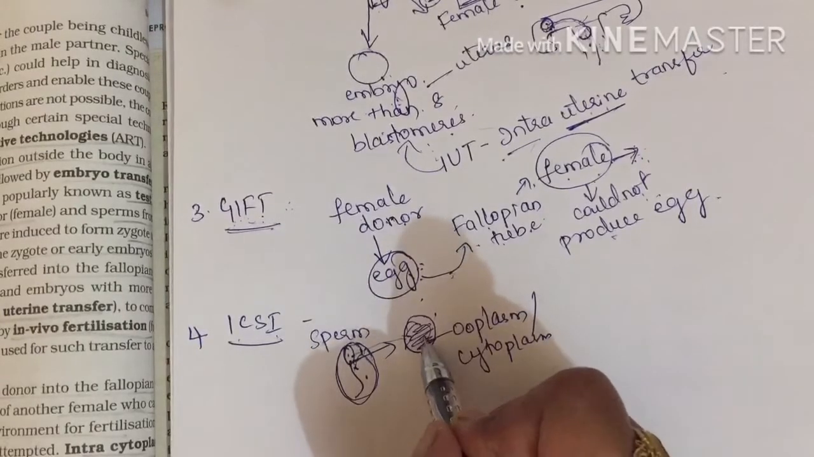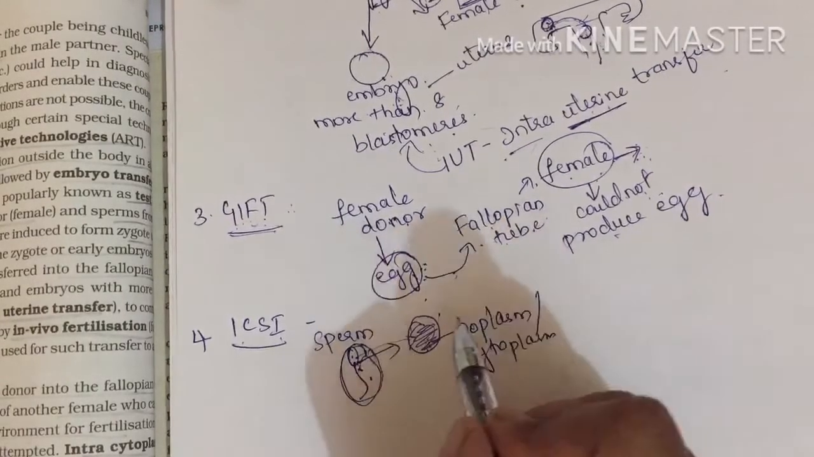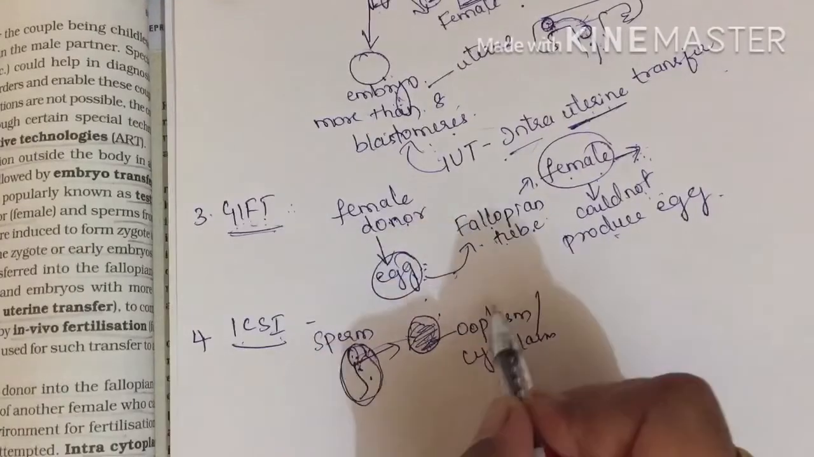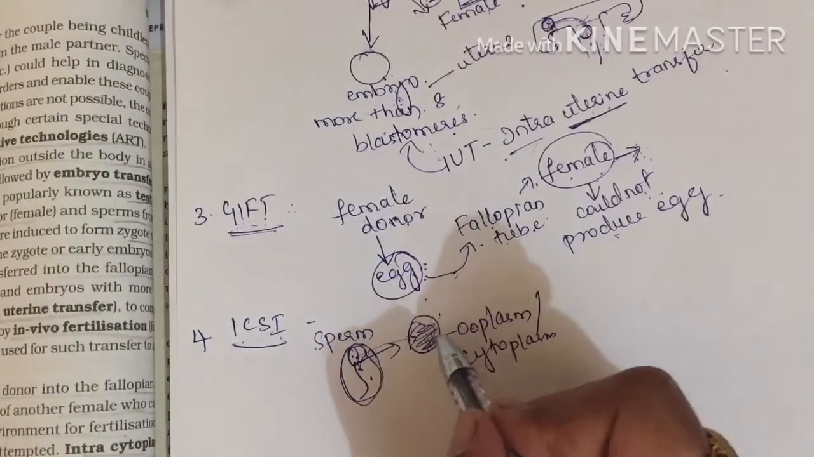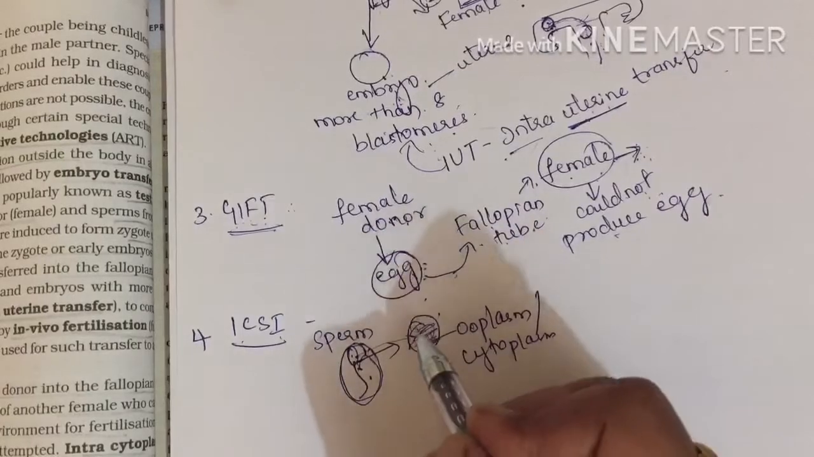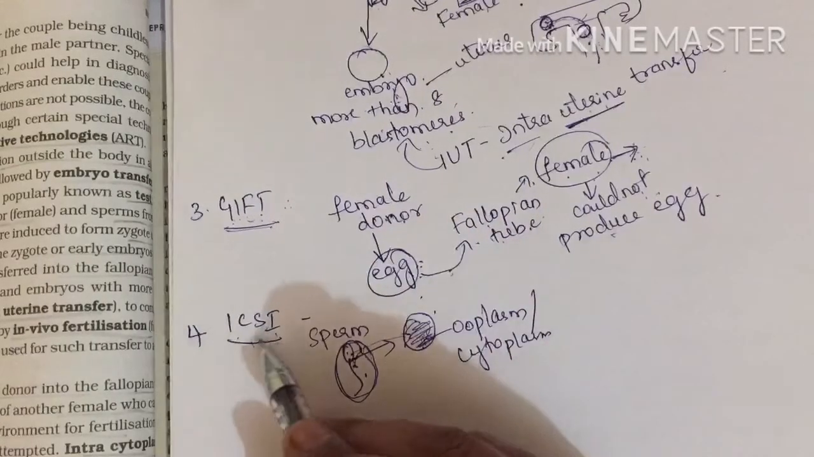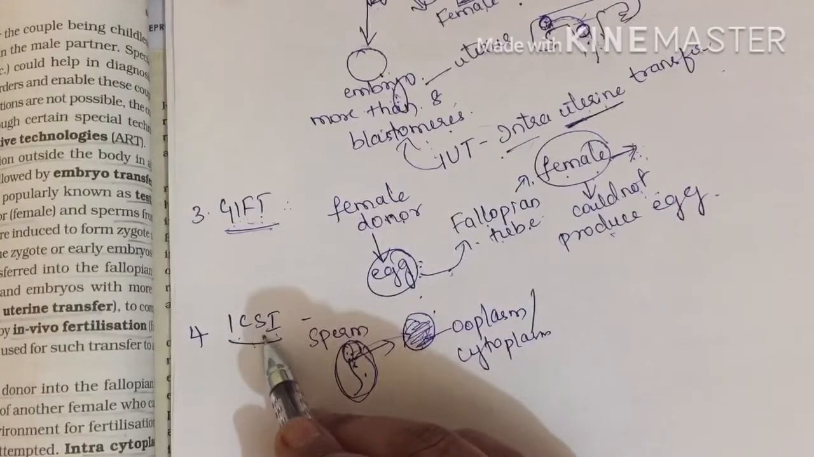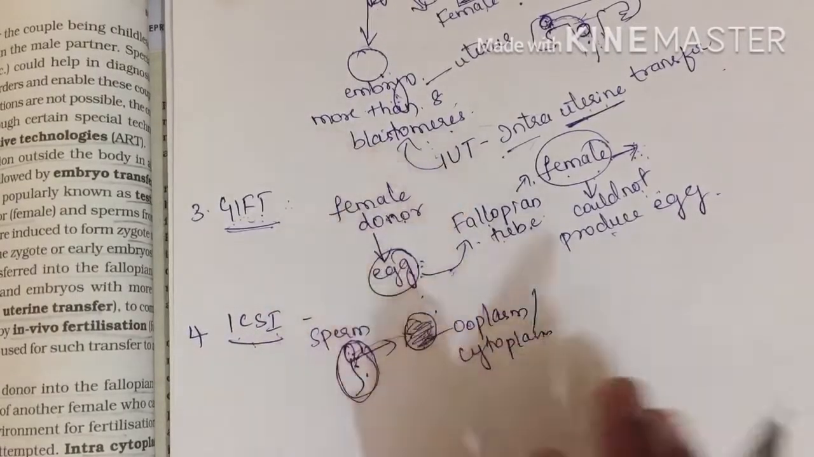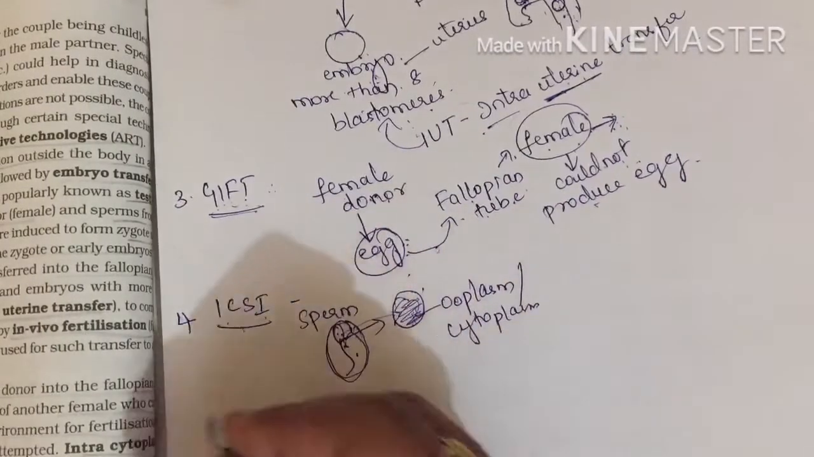Okay, cytoplasm of the egg, and fertilization takes place for the development. Either you can transfer this zygote into the fallopian tube, or you can transfer the embryo into the fallopian tube, as we have discussed earlier. For this, we call it ICSI, intracytoplasmic sperm injection. Okay, next, fifth one,